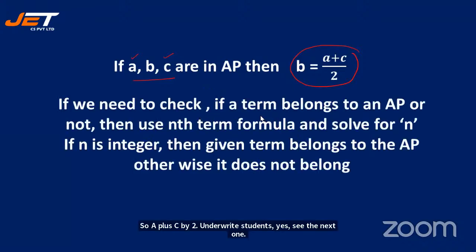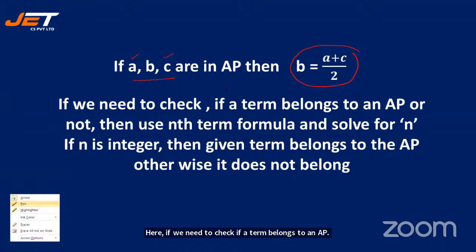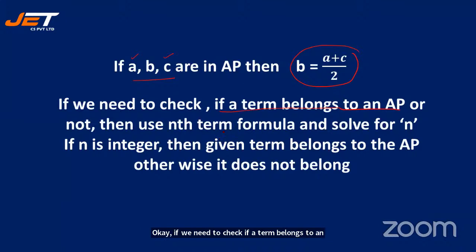Here, if we need to check whether a term belongs to an AP or not, then we use the nth term formula, and then we solve for n. What is n? n is nothing but an integer.